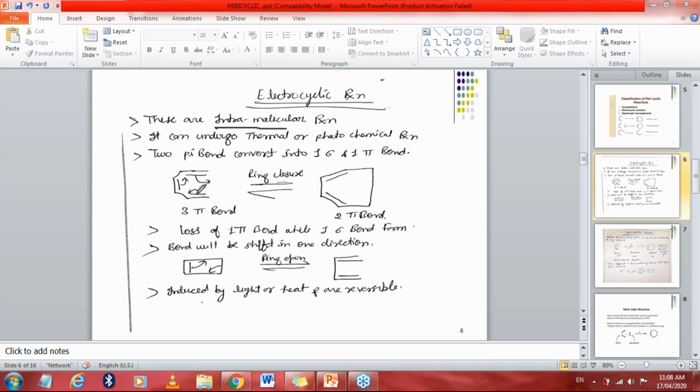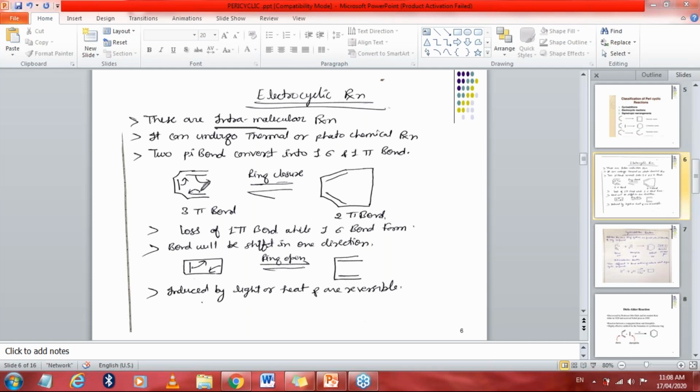Now just see here with more focus. This is one compound. As you can see, how many carbon atoms are there? 1 2 3 4, 1 2 3 4 5 and 6 carbon atoms. Now there are 3 pi bonds. You only have to focus here on the pi bonds. There are 3 pi bonds. Now electrons will be rearranged.